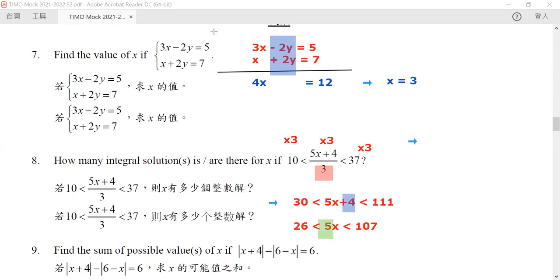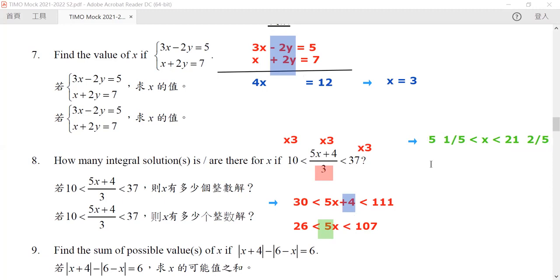So if we get rid of the 5, it will be 5 and 1/5, which is x is from 5 and 1/5 to 21 and 2/5.